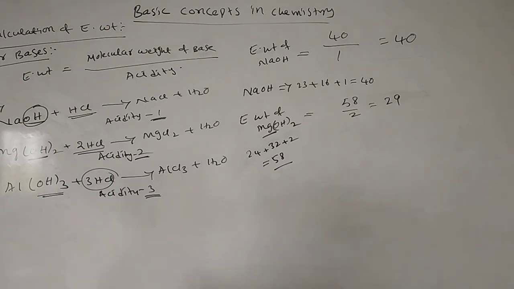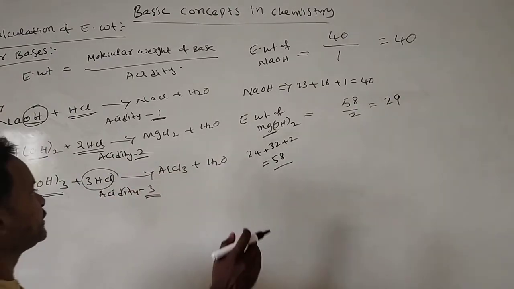I calculated the equivalent weight of magnesium chloride earlier; now I calculated the equivalent weight of magnesium hydroxide, which is 29.